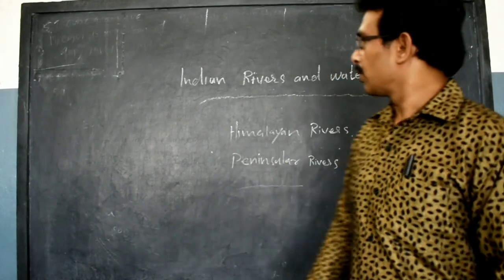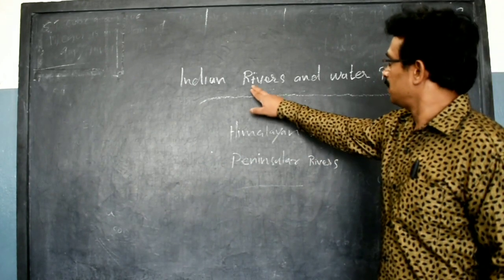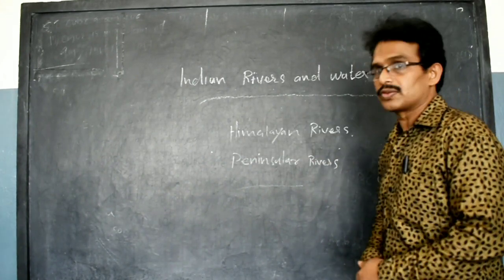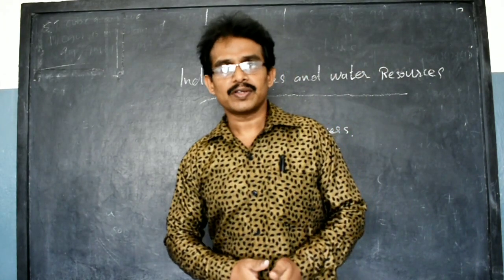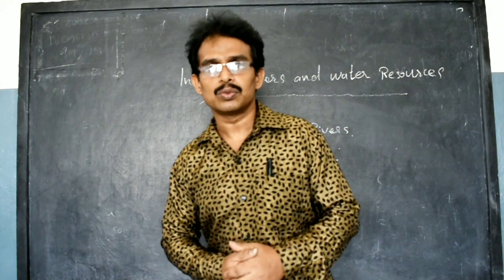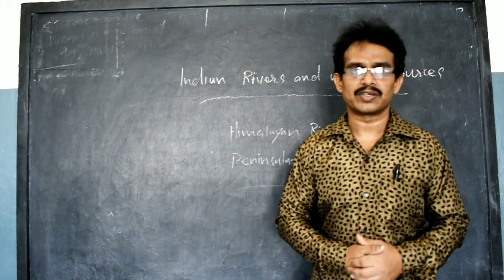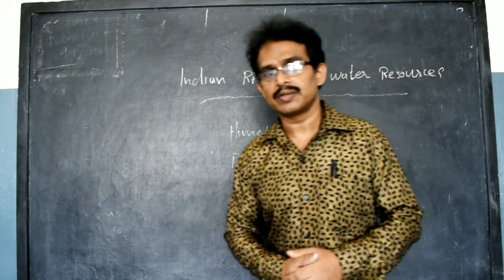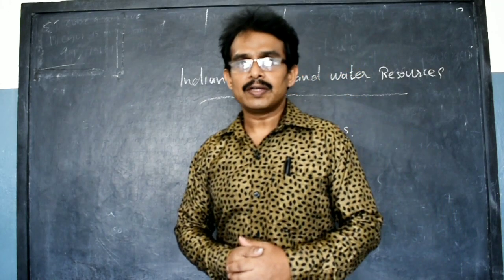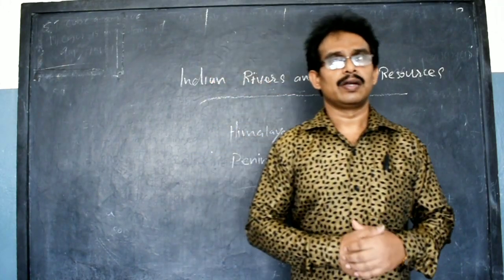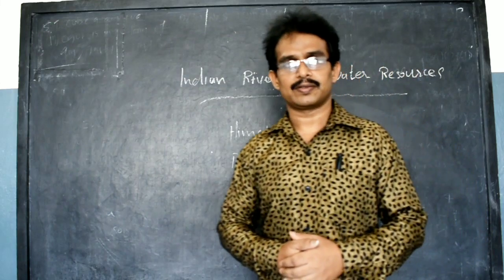Next, we have to study the next chapter, Indian rivers and water resources. In this chapter, we have to study the river system of India. The river system of India can be divided into two broad groups on the basis of its origins: the Himalayan rivers and the Peninsular rivers. Himalayan rivers mainly consist of the Indus, Ganga, and Brahmaputra rivers.